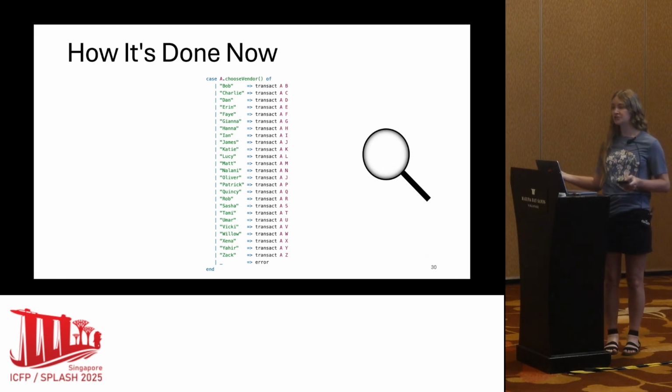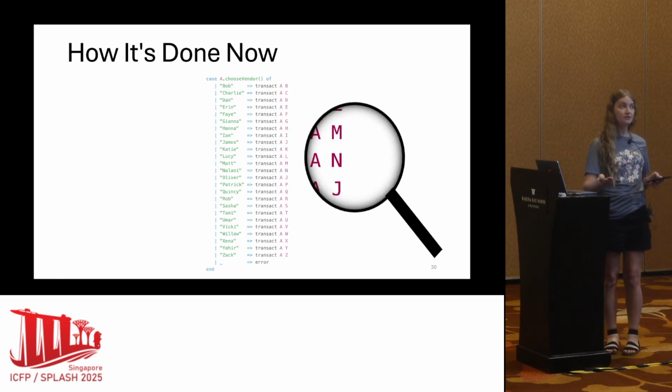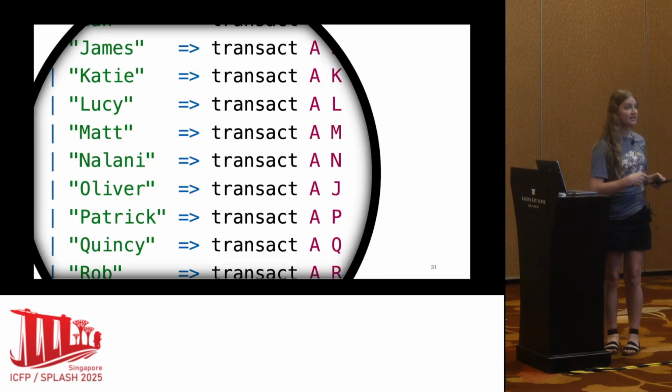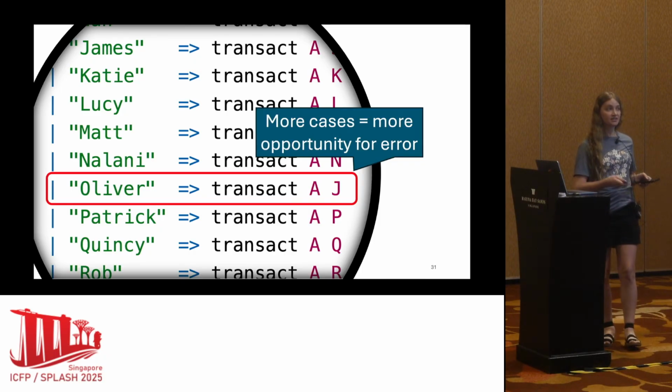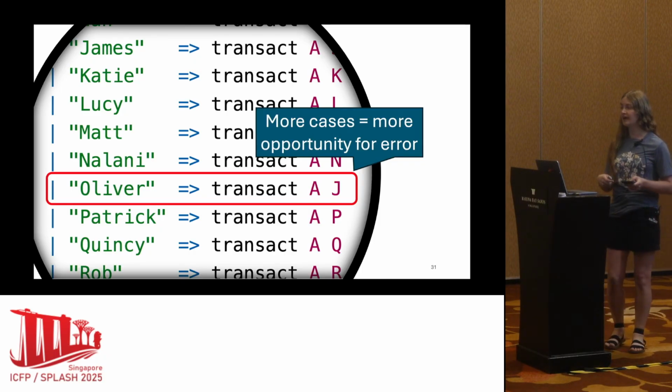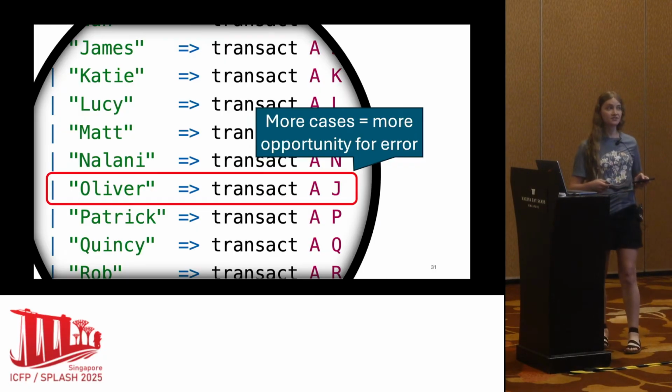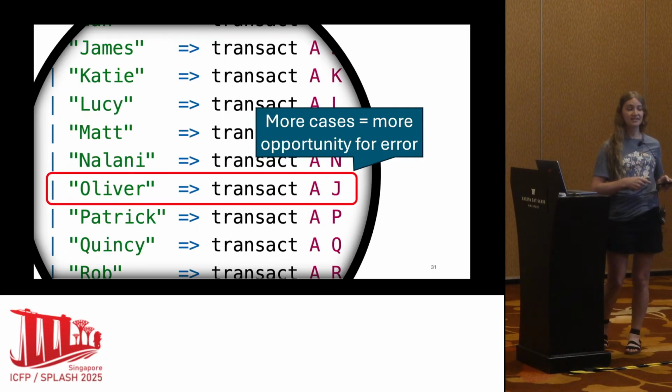But this isn't very modular. This isn't a very good idea, because if you zoom in here, you can see there's actually a mistake. When Oliver was the selected vendor, the sale mistakenly went to James. And this isn't a very good thing to happen. In fact, this is a real mistake I made when typing up this example.